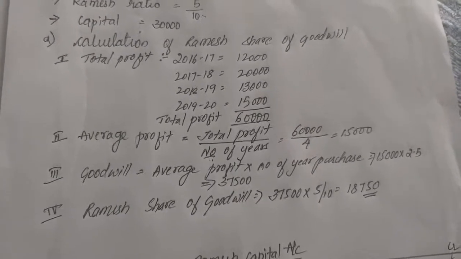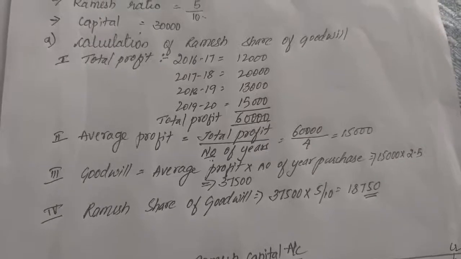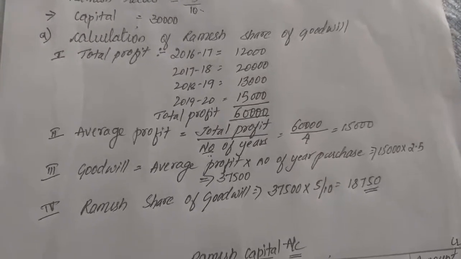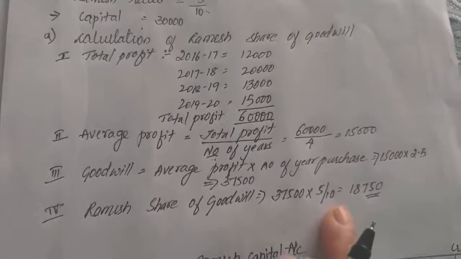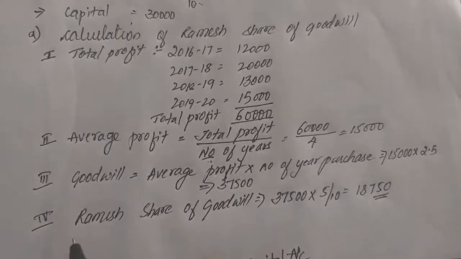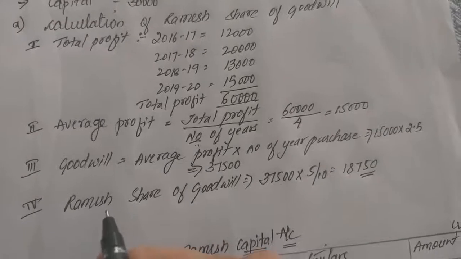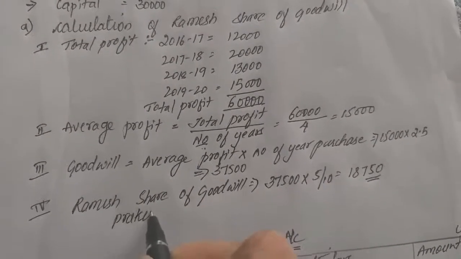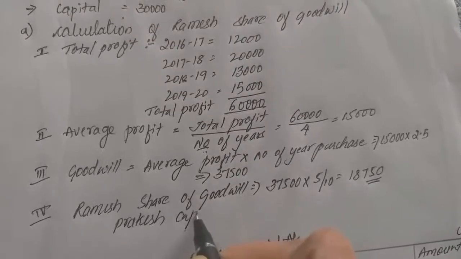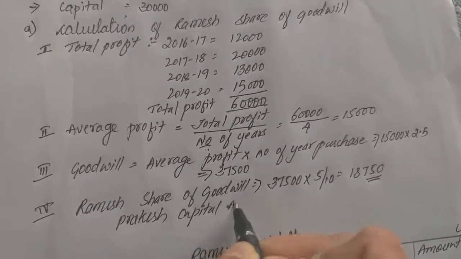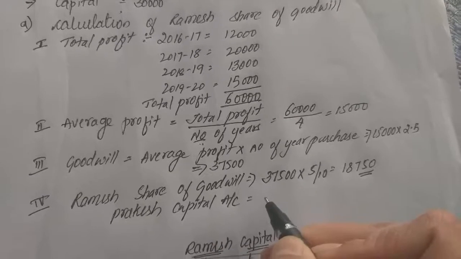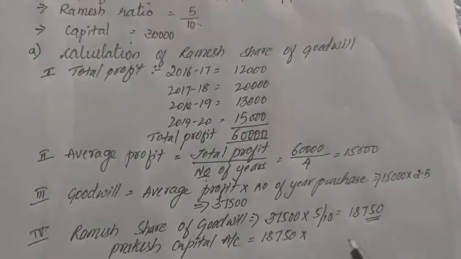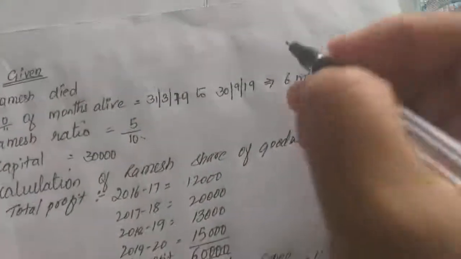When they say AS 26, you will have to see how much each remaining partner, surviving partner, will contribute towards his goodwill. So now, who are the partners? Prakash and Suresh. You will write Prakash capital account 18,750 into, so what was the ratio?